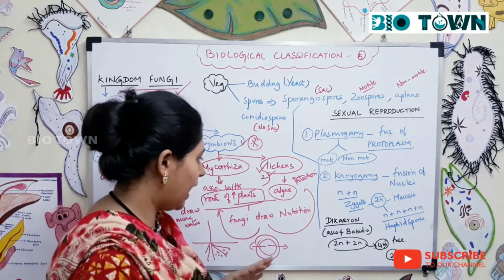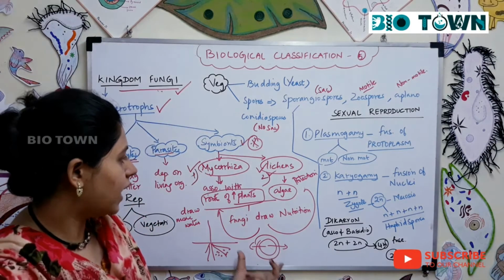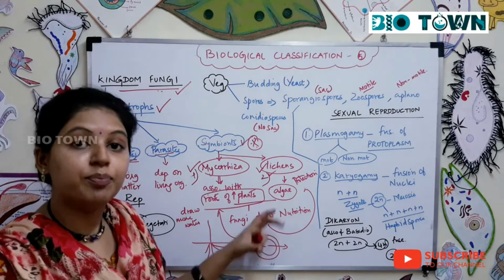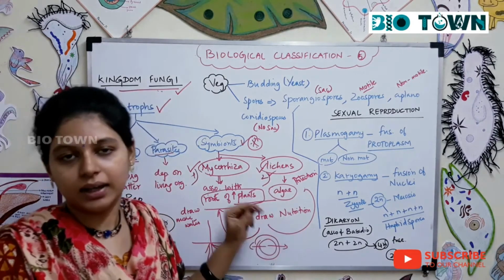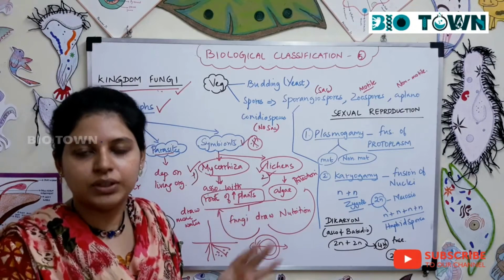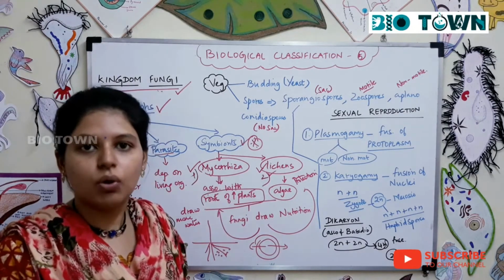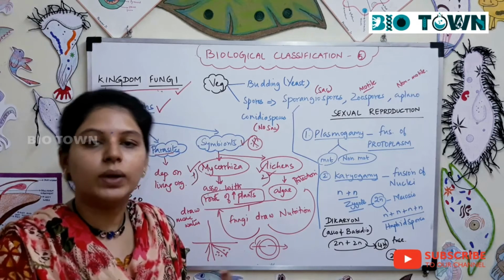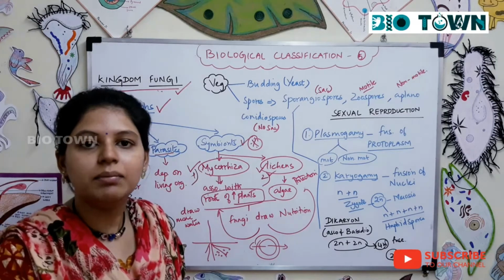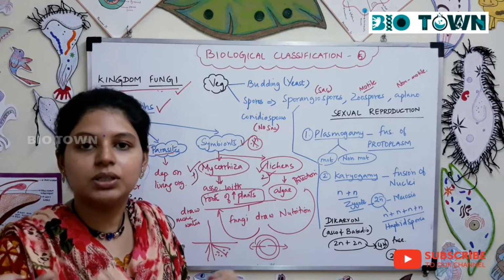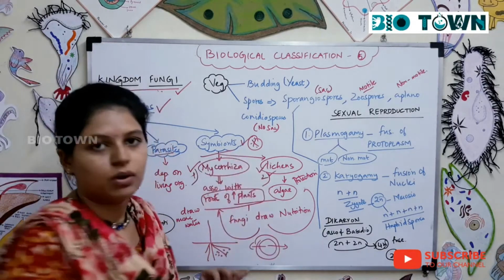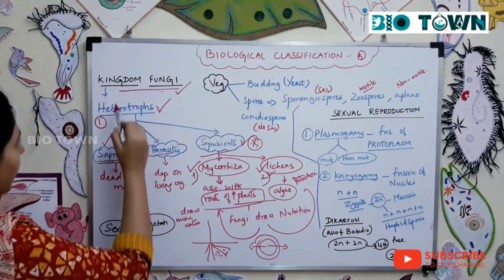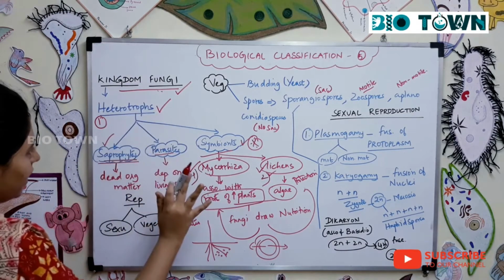Next is lichens. The same way, in algae, the fungi give protection to the algae. In turn, they get food from the algae. So both are benefited. There is no loss, there is no gain. Both are mutually benefited, and you call this a mutualistic relationship between two organisms, and that is symbiosis. So we saw the nutrition in fungi.